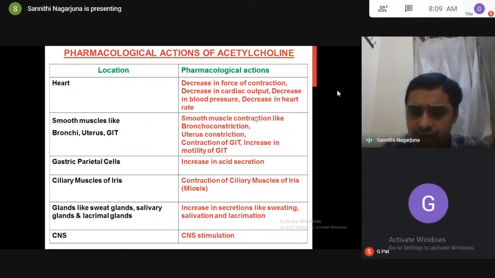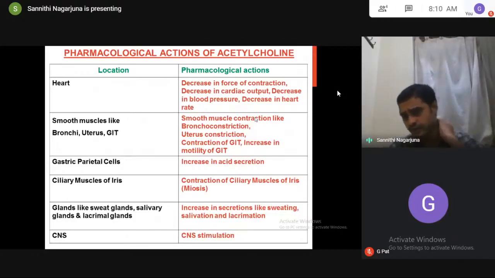So this is a way to understand G protein coupled receptors. One representation, one example I gave you, of how to understand G protein coupled receptors. All G protein coupled receptors mediate their pharmacological actions through release of second messengers. So we have to identify through which second messenger the receptor is mediating actions: either GS type, GI type, or GQ type. GS means increased cyclic AMP, GI means decreased cyclic AMP, GQ means increase in IP3 and DAG. And based on where the receptor is located, we can write the pharmacological actions.